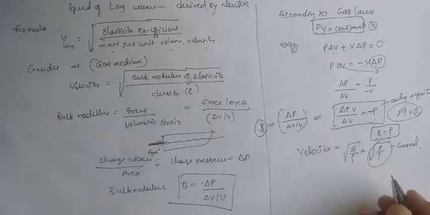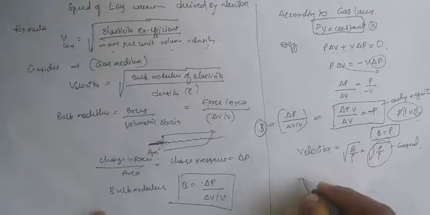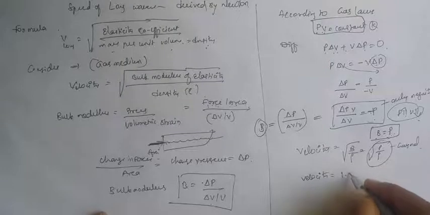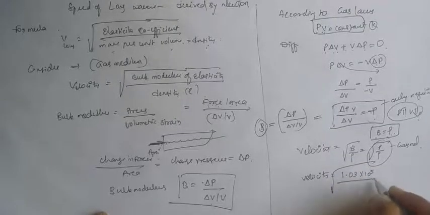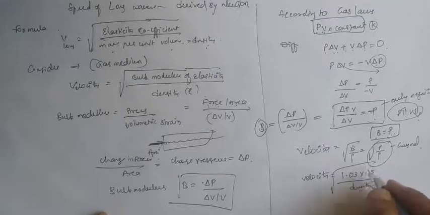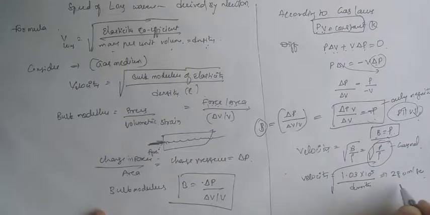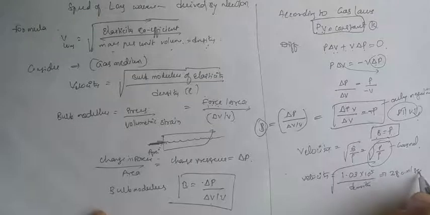Now, here velocity is equal to, already we know the atmospheric pressure, 1.03 into 10 power 5, under root, that divided by the density. Okay, so when we calculate this, we get 280 meter per second. So velocity is equal to 280 meter per second.